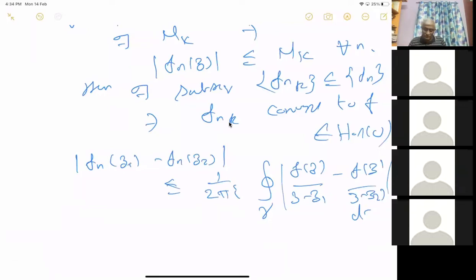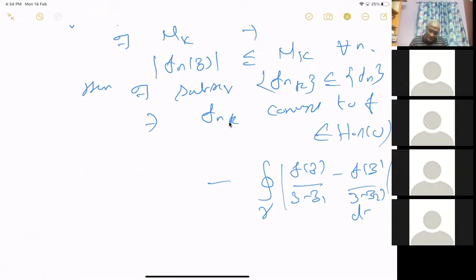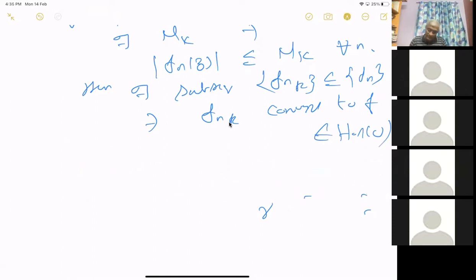You can use something and prove that there exists a uniform epsilon for all these. What matters is this curve, and that depends on z1 and z2. So use the Cauchy integral formula to prove this.